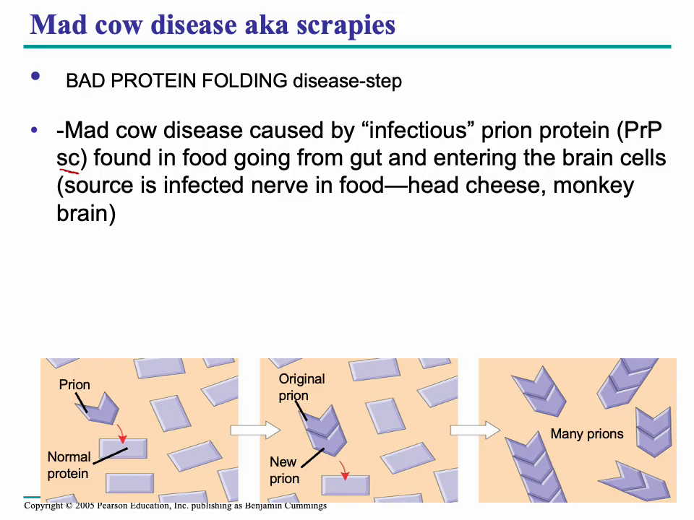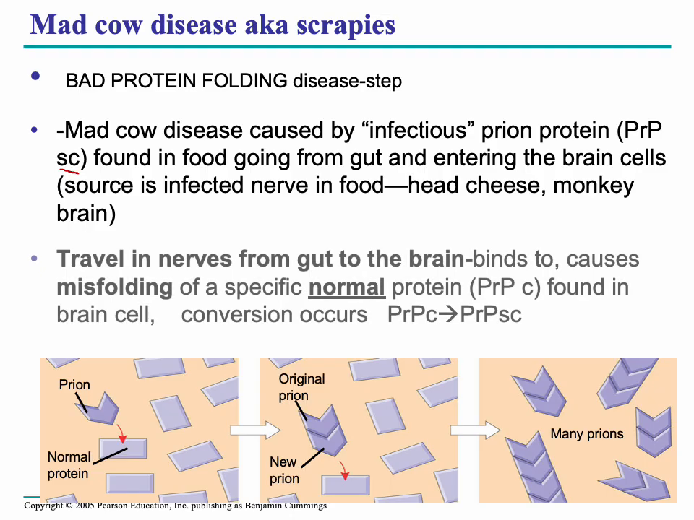And like I said, it's found in the food, it goes in the gut, and it ends up entering brain cells. The food is usually nerve tissue from the other animal where the PrPSc protein is. So head cheese, monkey brain, things like that can have this PrPSc. Now, it travels from the gut to the brain, mainly by going through nerves. It's kind of like a retrograde transport, but don't worry about that.